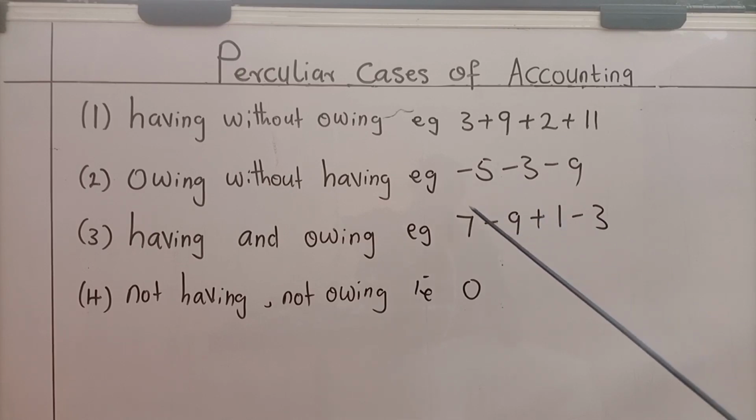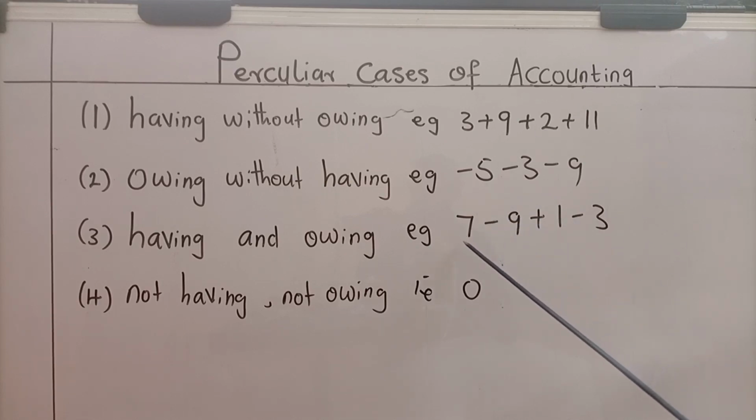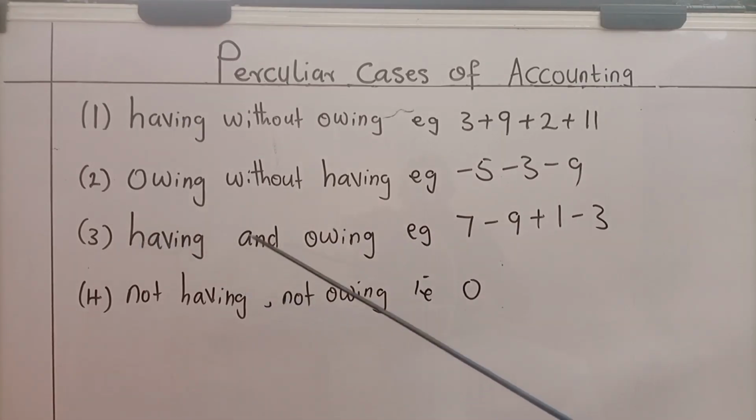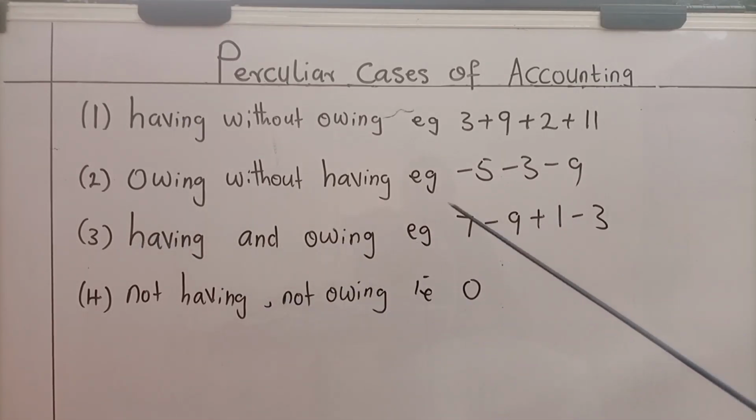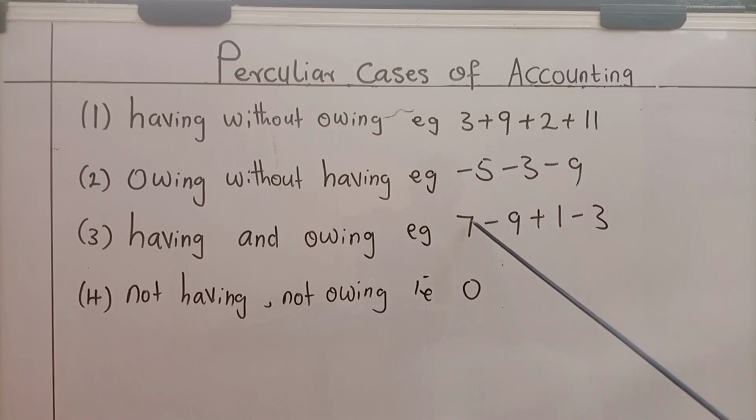It means I have 7, I'm owing 9, I have 1, I'm owing 3. Notice that in this number operation, which is used for basic accounting, having is there and owing is also there. The things we owe are 9 and 3, and the things we have are 7 and 1. Our interest is not to offer the answer, just to showcase a special case of accounting.